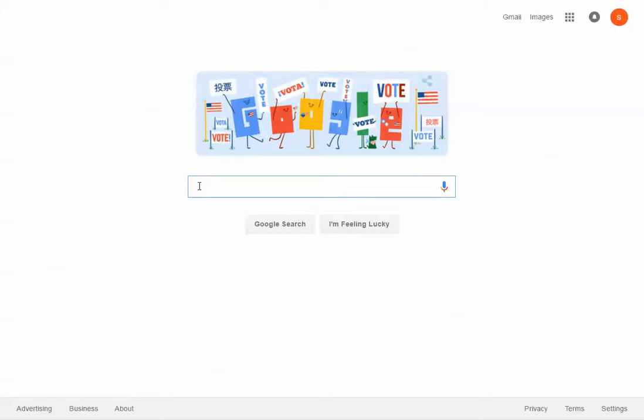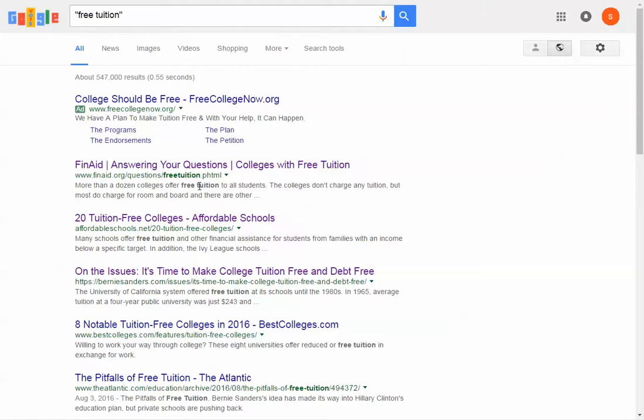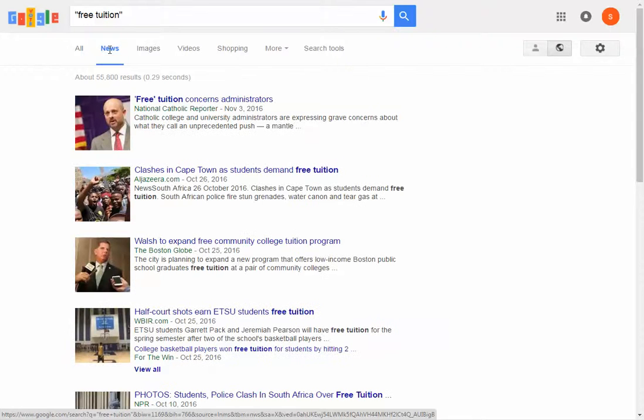Bias may be difficult to find when you see a list of sites from a Google search. Let's explore what happens when we use Google to look for information available about free tuition. Perhaps you're looking for news stories on your topic. Google is a good place to find those since it provides links to information that is quite current.